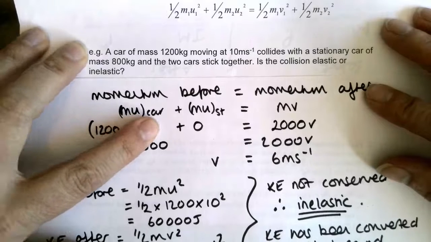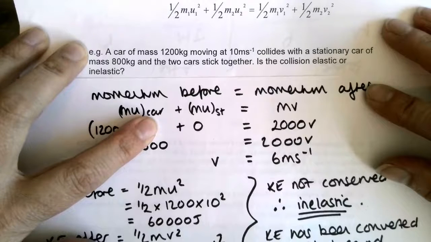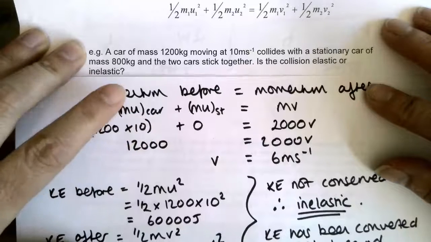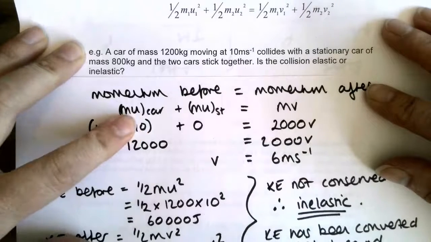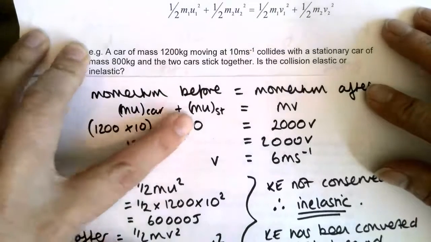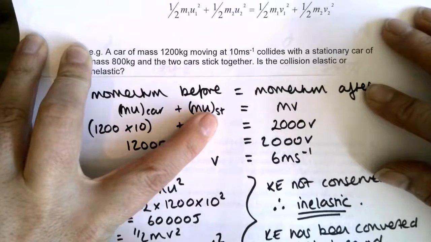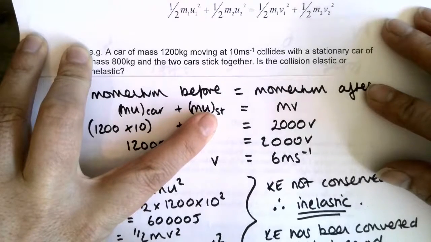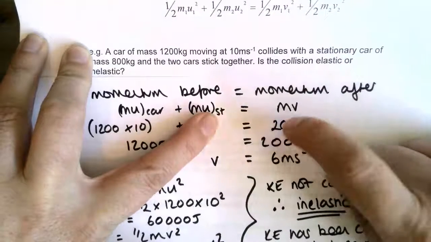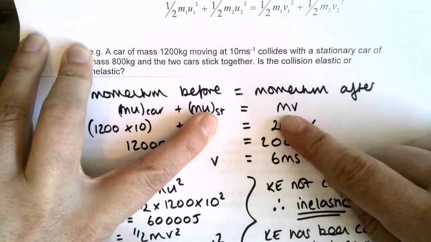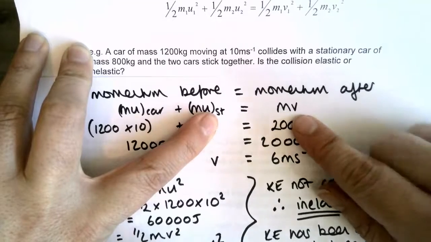Whenever I was writing this, I stupidly forgot they were both cars, so the way I've labelled them is the initial momentum of the car that's moving, m u, and then m u for the stationary car, that's what the 'est' is all about there. And the momentum after, because they stick together, we can just call that all one, m v.